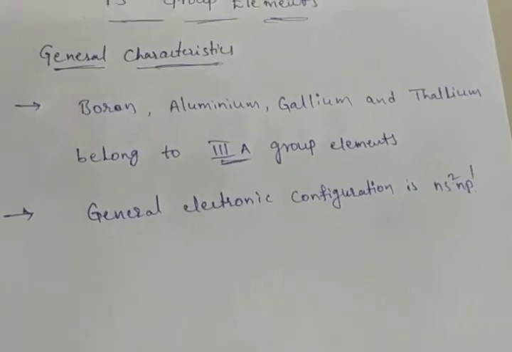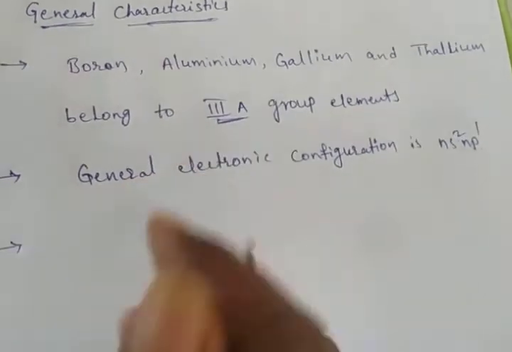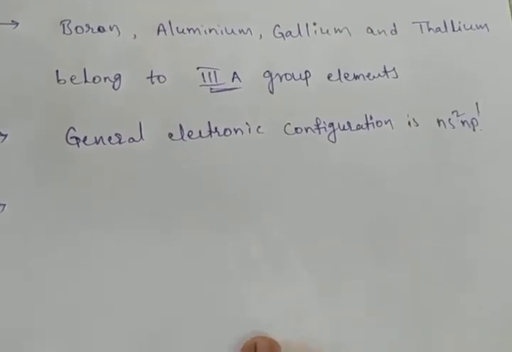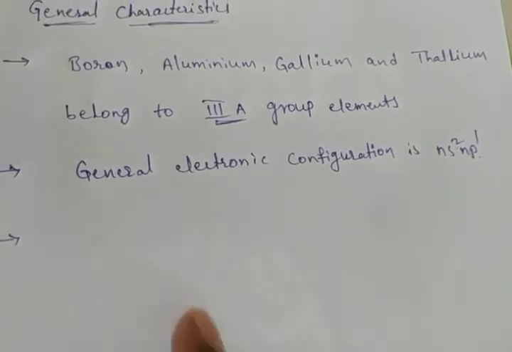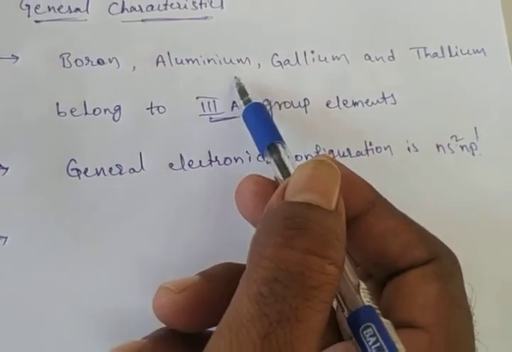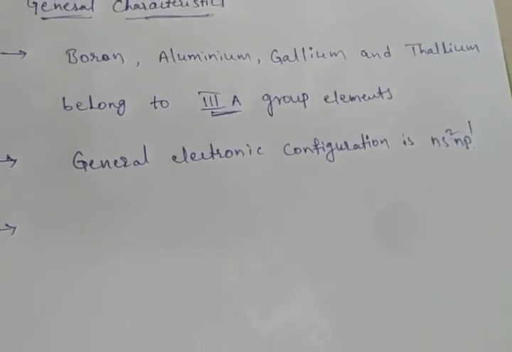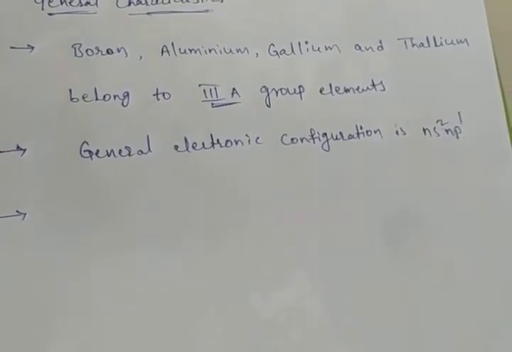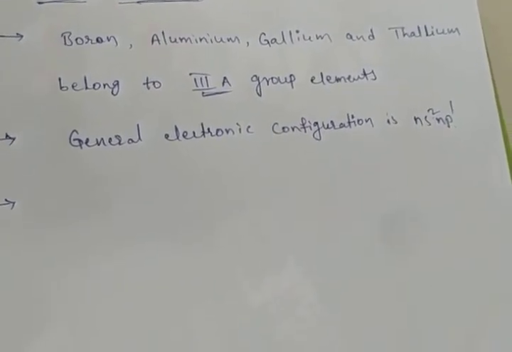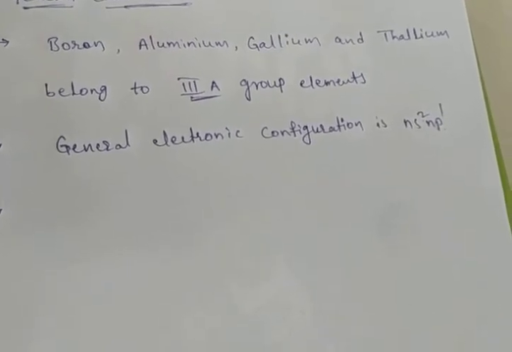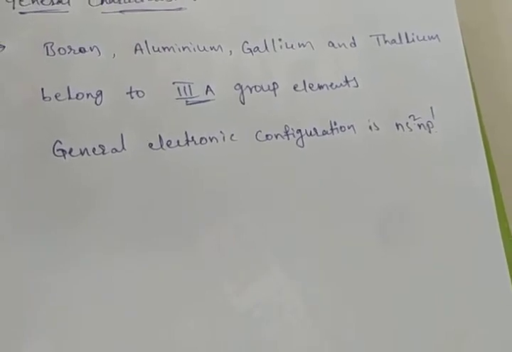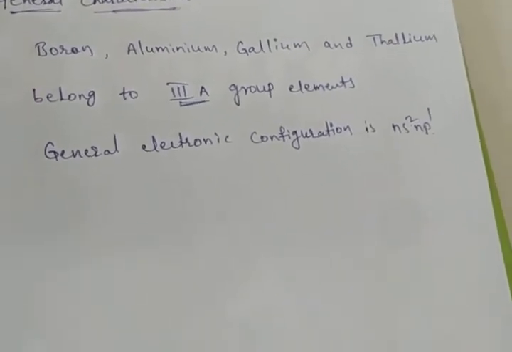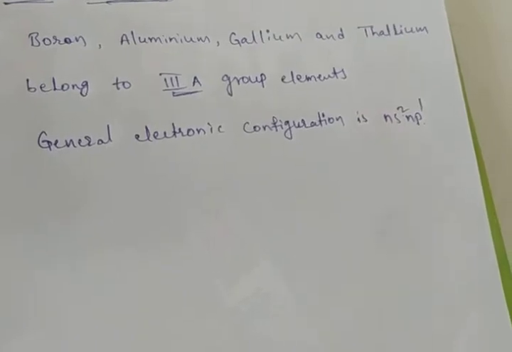And in this, boron and aluminium show similar properties. Which elements? First two elements, boron and aluminium. Boron and aluminium show similar properties due to similar outer electronic configuration. Why do they show similar properties? Due to the similar outer electronic configuration.